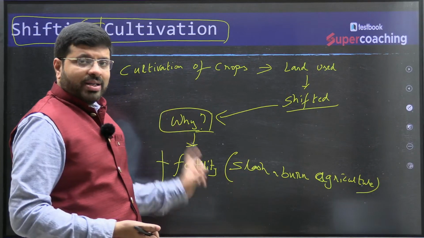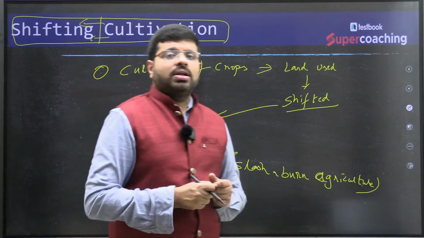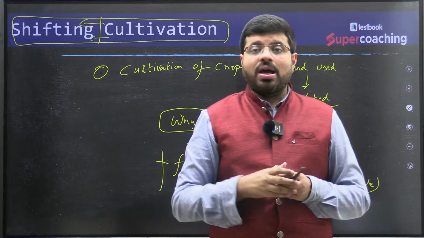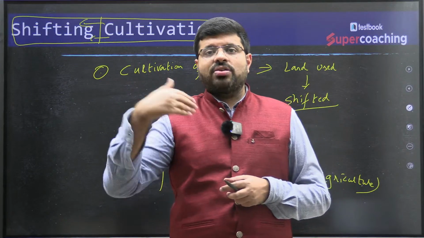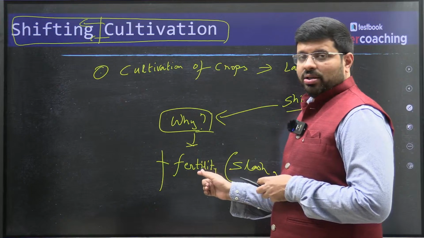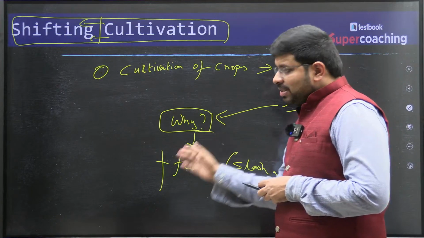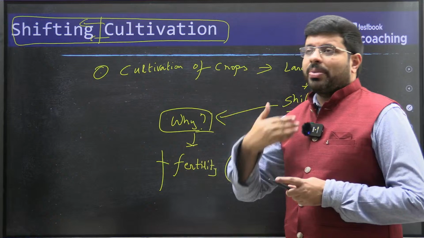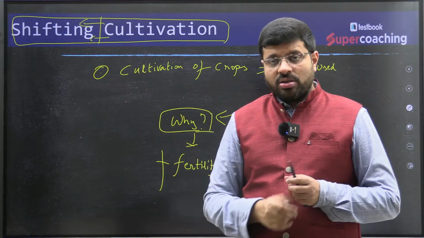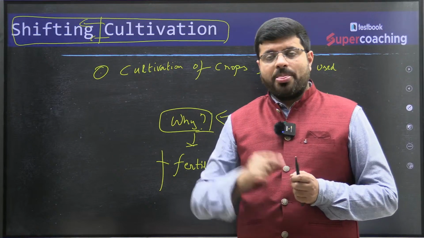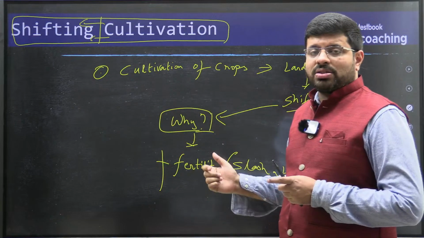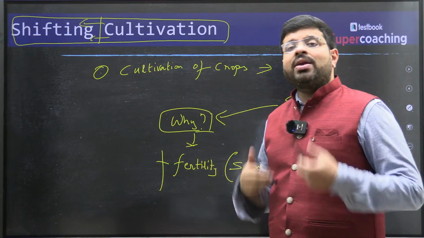The moment you get that fertility, you are extracting the resources of the region for the cultivation of crops. This is practiced for 3-4 years until the fertility of the soil is exhausted. Once the soil is exhausted, you will choose another area and allow the old exhausted land to recover its fertility.